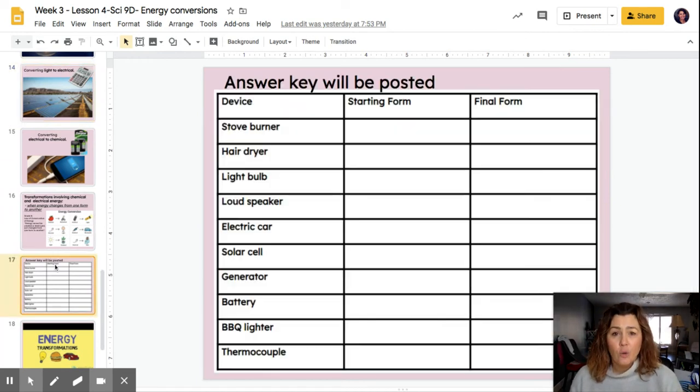So if you go to your own Google Classroom, so if you're in 9.3, you're going to go to your 9.3 Google Classroom. This sheet is posted there. So that way you can print it out. Now, if you don't have a printer, no problem. Just get a sheet of paper, copy them down. We'd like you to submit this assignment for us. So we want to see that you complete it. So take a picture of your answers and submit that for us.